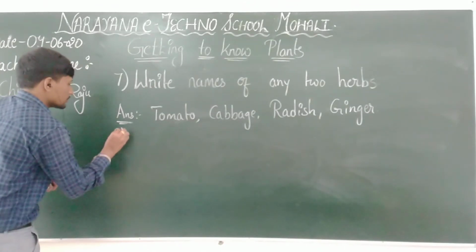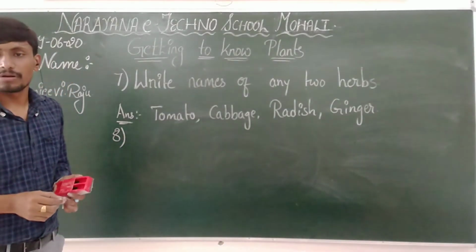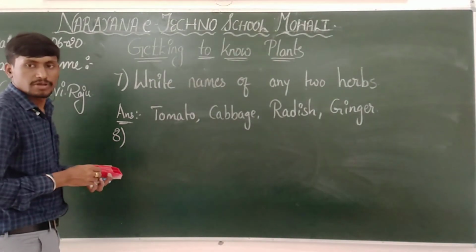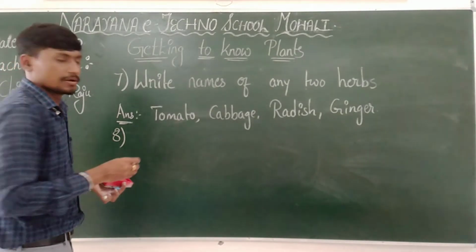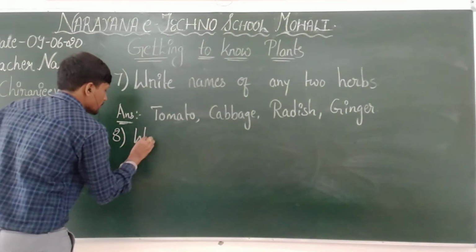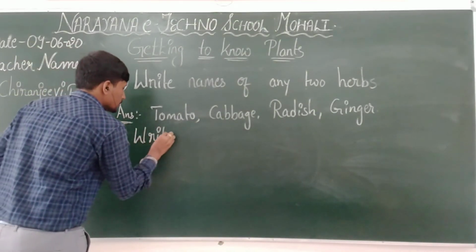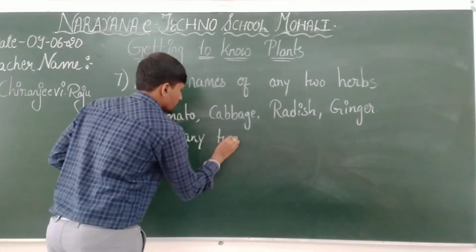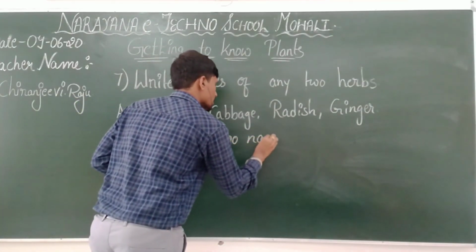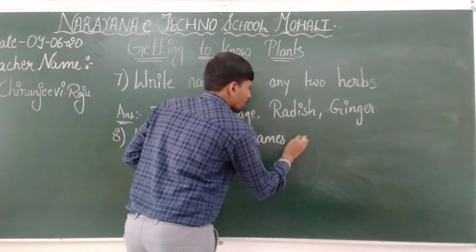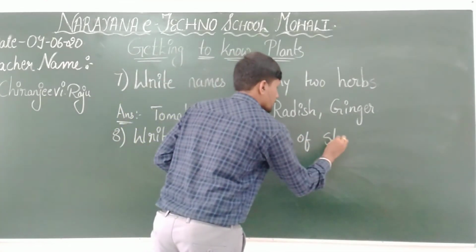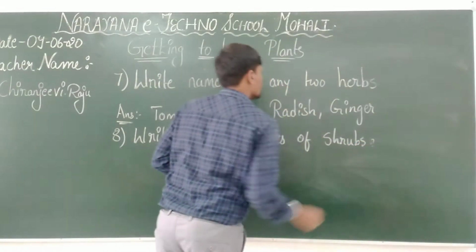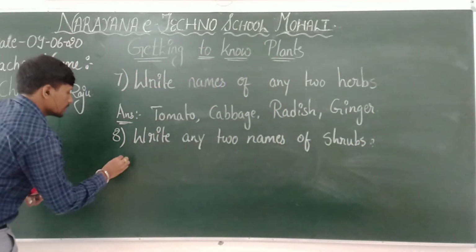And the next question is, what is the next question? Write any two names of shrubs. Eighth one is, write any two names of shrubs. So now we have seen herbs. What are two names of shrubs? Answer is,